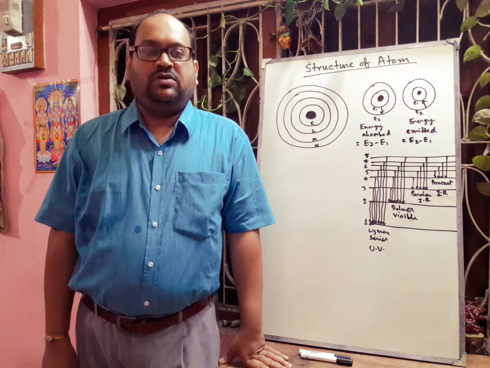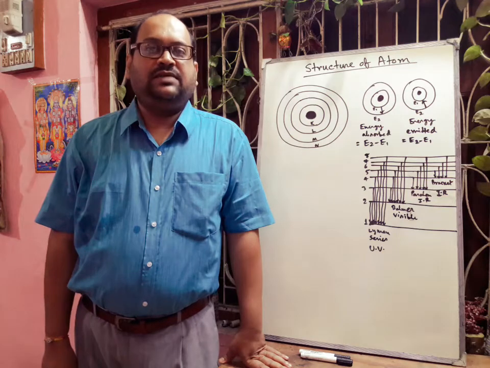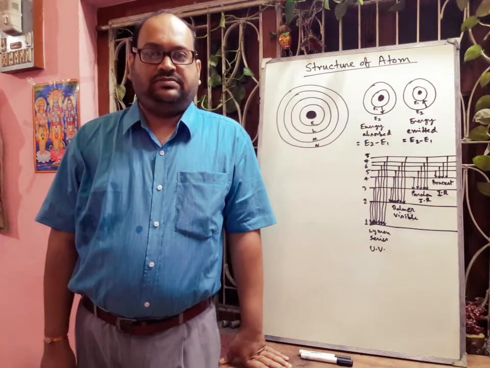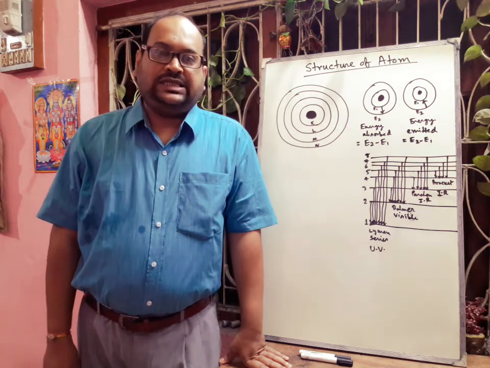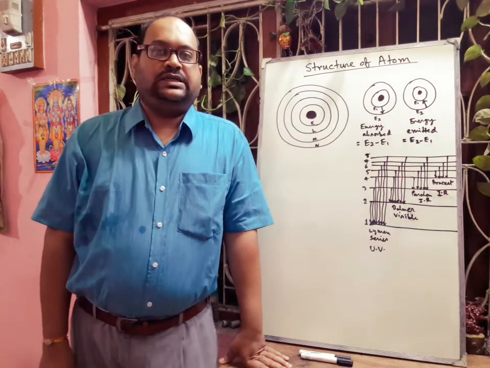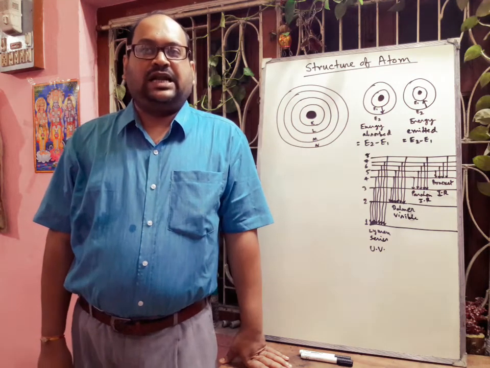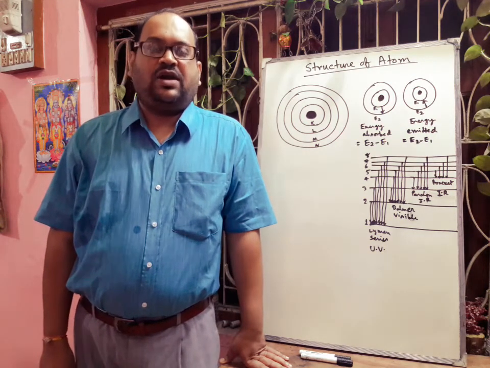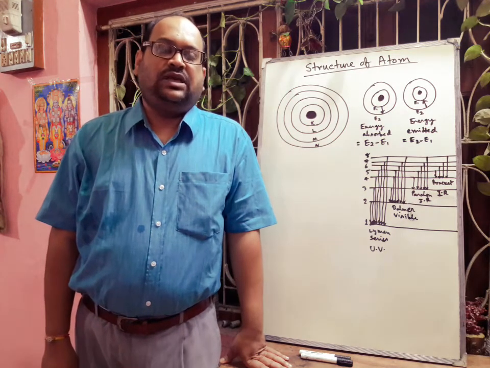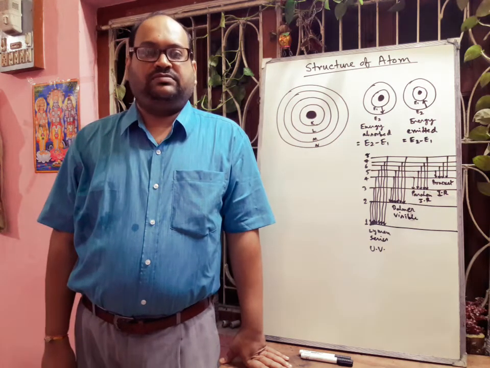So you know the atomic concept of matter was first given by John Dalton in the year 1808. The inner structure of atom was first proposed by Rutherford in the year 1911 on the basis of his alpha ray scattering experiment, or alpha particle scattering experiment. But he was unable to explain the stability of the atomic model.